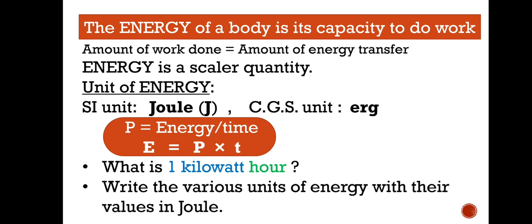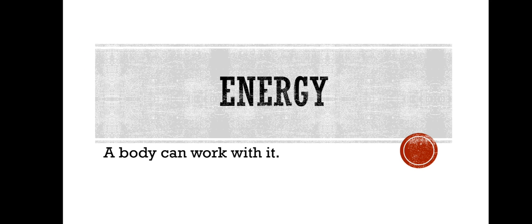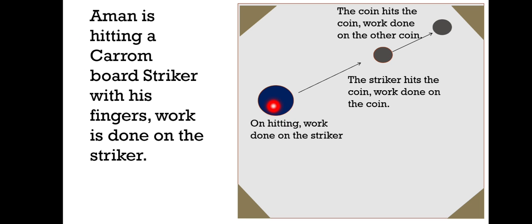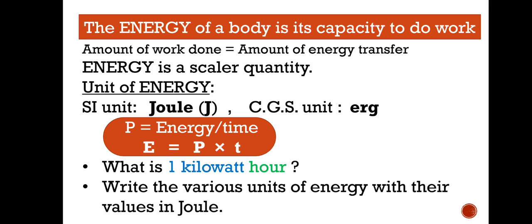Energy of a body is its capacity to do work. The amount of work done on a body is equal to the amount of energy transferred to the body. Here, if we are doing some work on that striker, there is a transfer of energy to the striker. And when the striker does some work on this coin, the striker transfers some energy to this coin, correct?